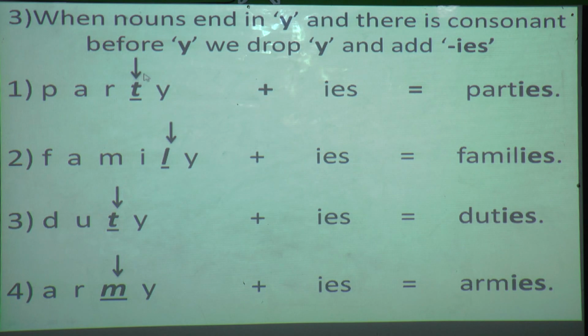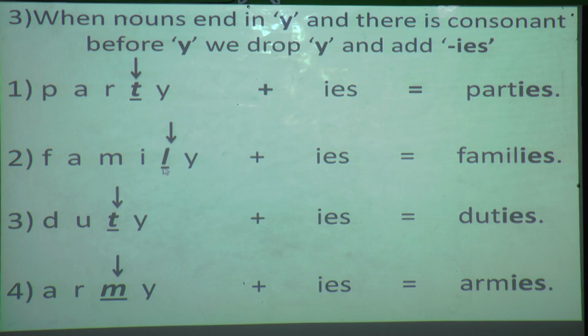Yes. Now does this T come under vowel or consonant? Yes, it is a consonant. So when it is a consonant, at that time you are going to add IES to make the plural form. Hope you have understood, students. Again one more example I will take. Next is family. Here also you can see the noun ends with Y, and before that which letter is this?